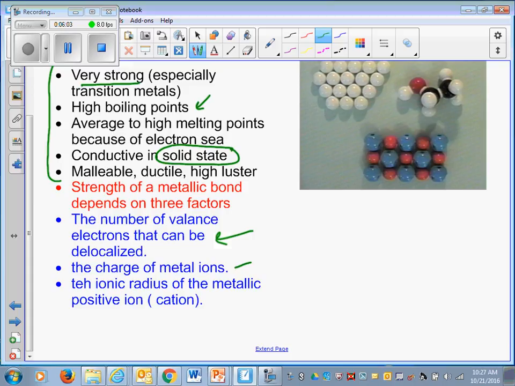The charge of the metal ion: sodium has positive 1, magnesium has positive 2, aluminum has positive 3. So how strong the nucleus is that is connected with those delocalized electrons. And then the ionic radius of the metallic atom. The larger the radius is, the stronger the bond will be because it's easier for me to delocalize it. So these are the factors that determine those properties. You want a larger radius because that's easier? Yeah, it's easier to delocalize it.